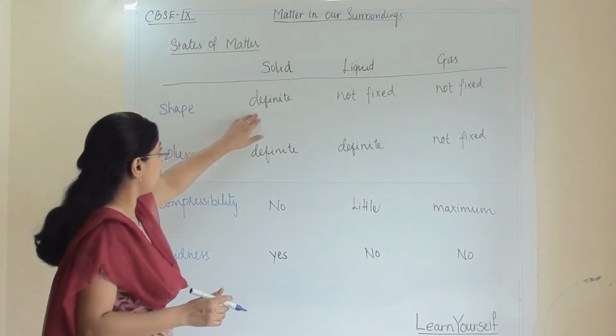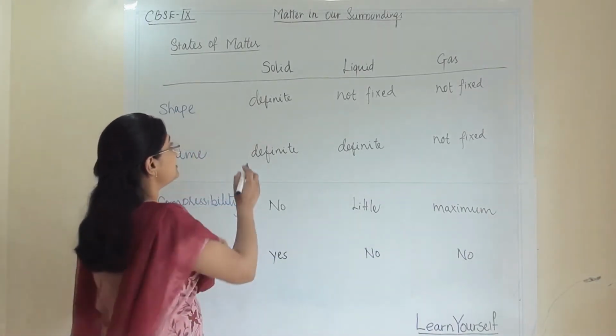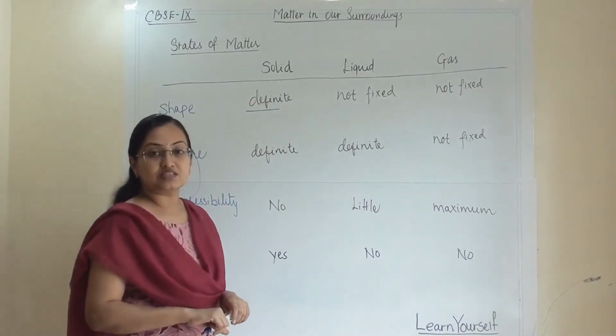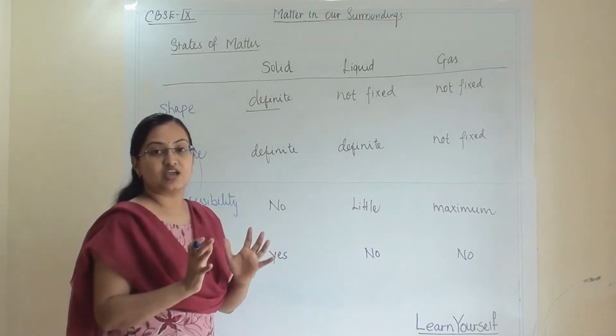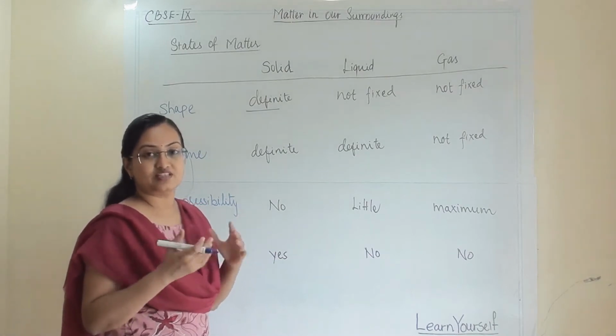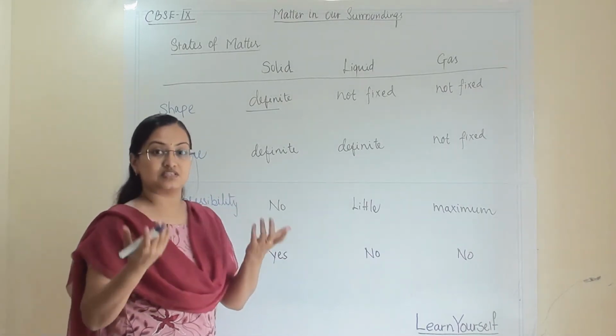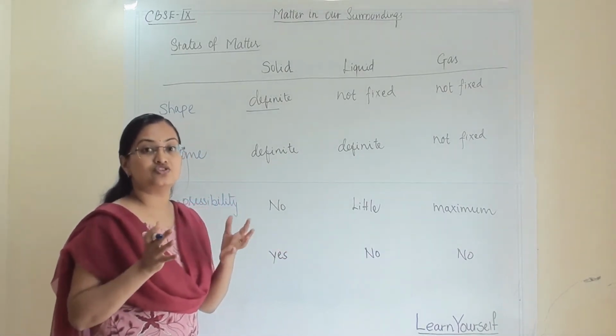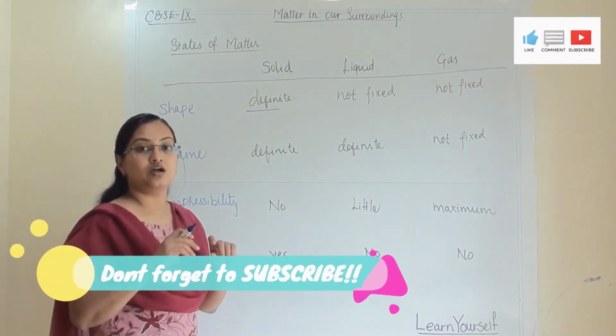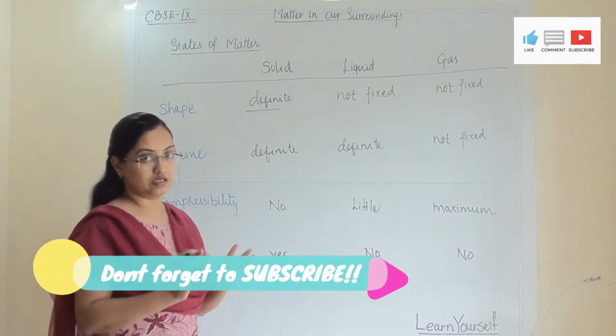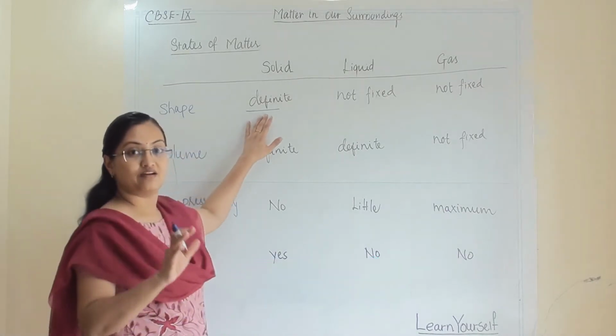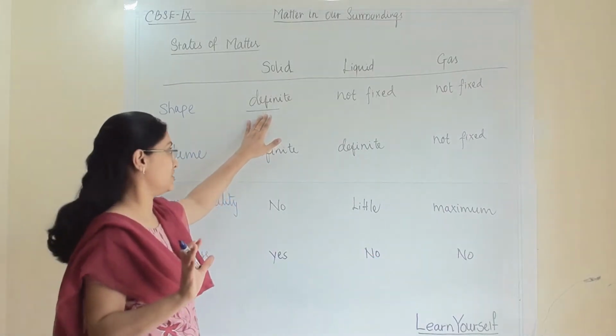So for solid, the shape is definite. Definite means a fixed shape and we cannot change it. For example, marker, a scale, a pencil, you cannot change a shape. We are not talking about breaking a thing. So they have a definite and fixed shape.